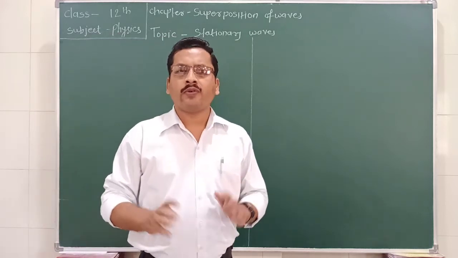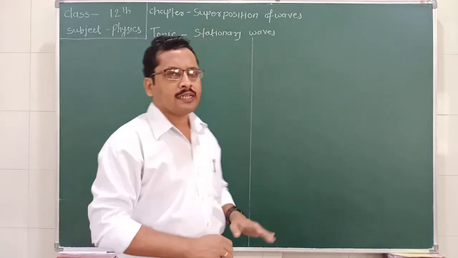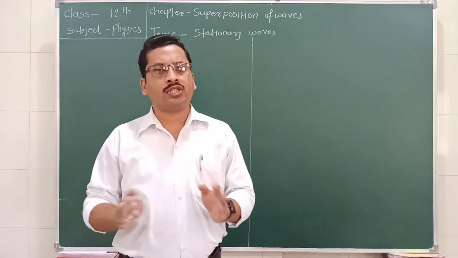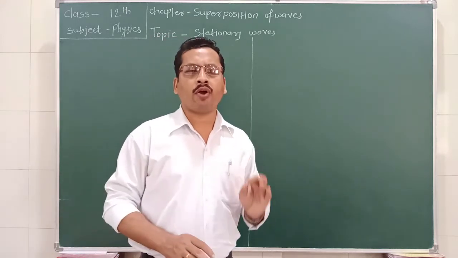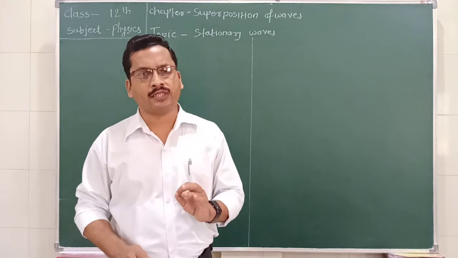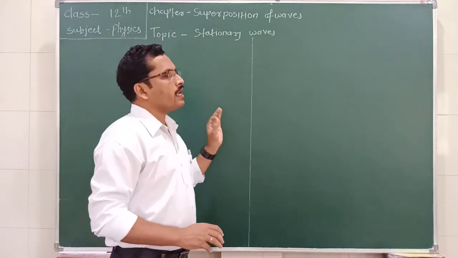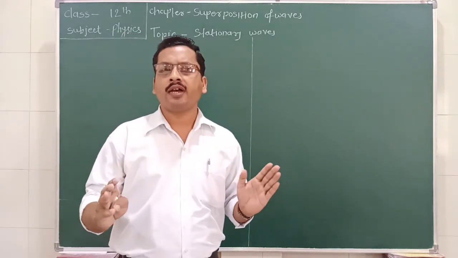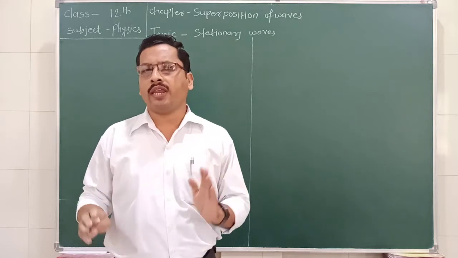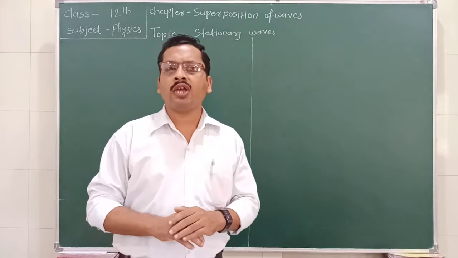First of all, we see what we mean by stationary wave. As the name implies, stationary means at a particular point it remains at that place. So the wave which remains in a localized condition, which remains in a particular area, is bound in the particular area, such type of wave is called a stationary wave.